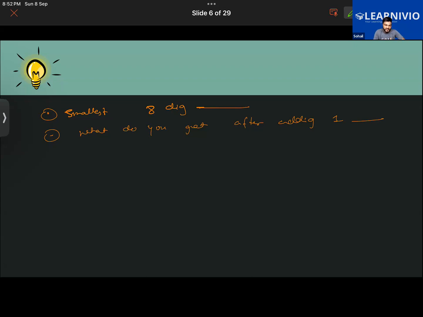Okay, first of all, let's write down the smallest 8-digit number. That will be 1 accompanied with how many zeros? 1, 2, 3, 4, 5, 6, 7, right? So 7 zeros. That is 1 crore. And upon adding 1 to it, what do we get? 1 crore and 1.